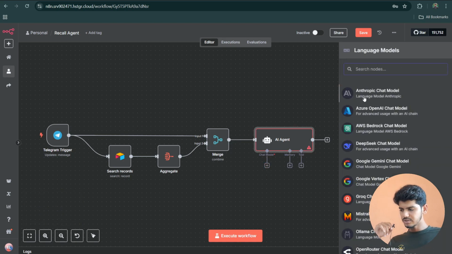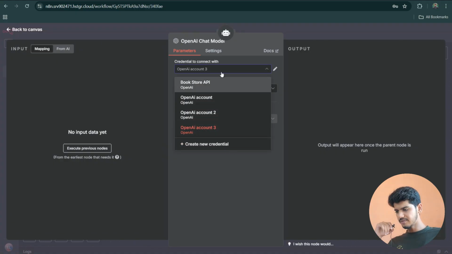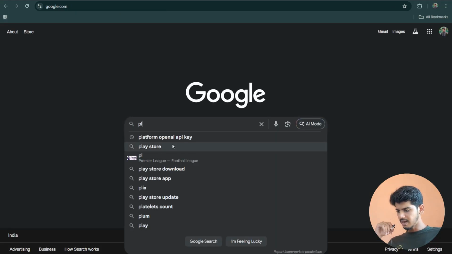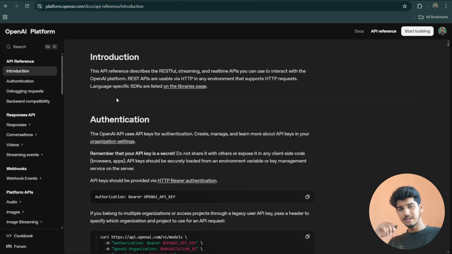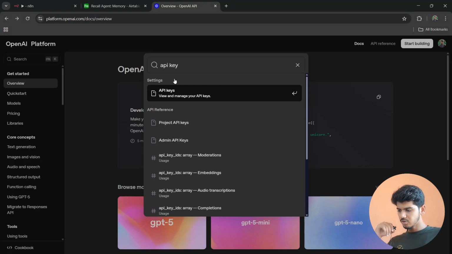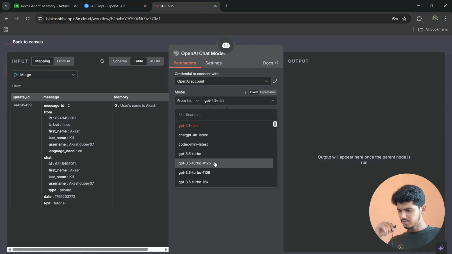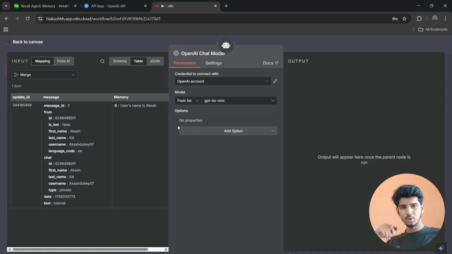And now we have to add the chat model. Click on OpenAI chat model, and here we have to add the credentials. So if you already have a credential, just add it, and if you don't have one, go to the OpenAI platform. You must have at least $5 in your OpenAI account. If you don't, just add it from your billing section. Search for API key. You can make your own API key from here and paste that API key here. Create your credential, as simple as that. After that, for the model, I'm going to use GPT-4o mini. So we are done with the OpenAI chat model now.